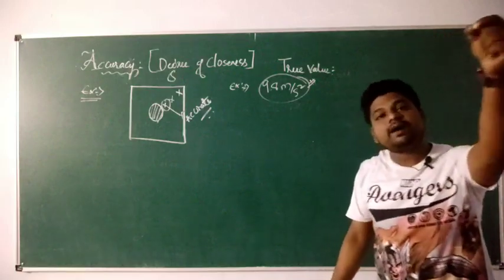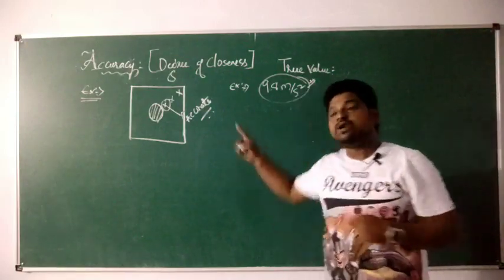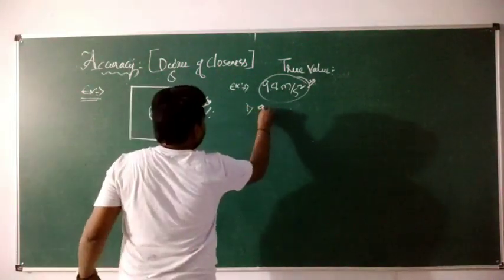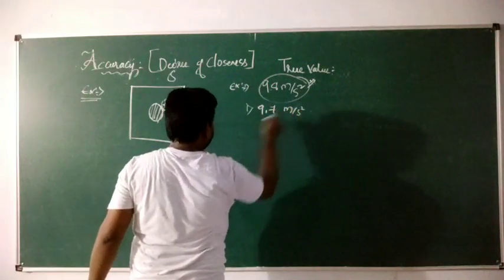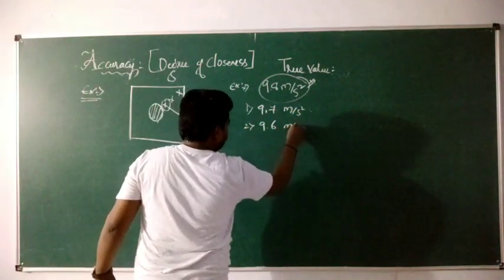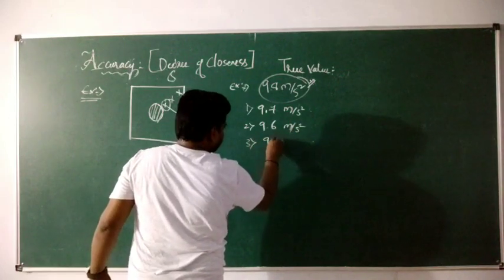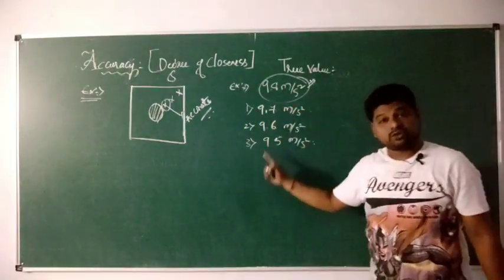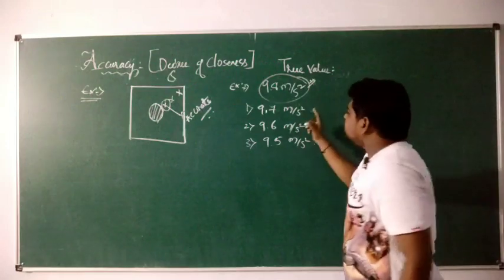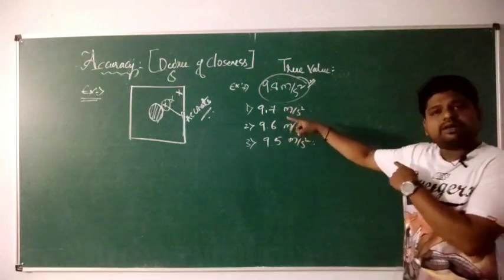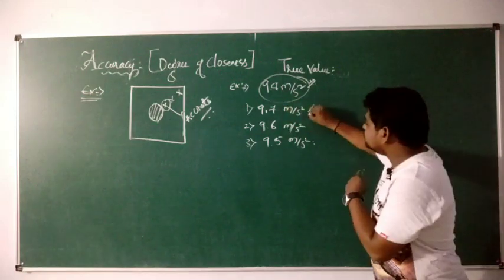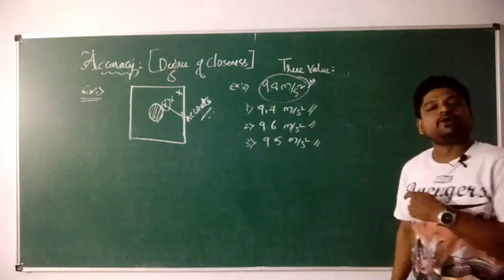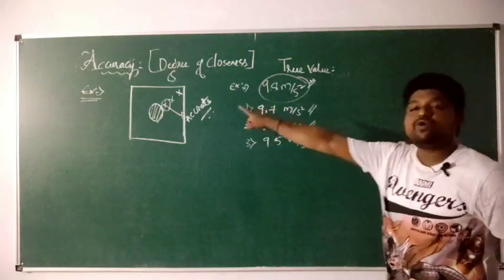But now when I start to take measurements, I can get values like this. The first reading I get is 9.7 meter per second square. The second is 9.6 meter per second square. The third is 9.5 meter per second square. So literally, how many readings have I got? I have got 3 readings here. But which is more accurate? This 9.7 is literally closer to this true value, isn't it? So this is more accurate. This is less accurate or moderately accurate. This is less accurate. This is how we go with accuracy.